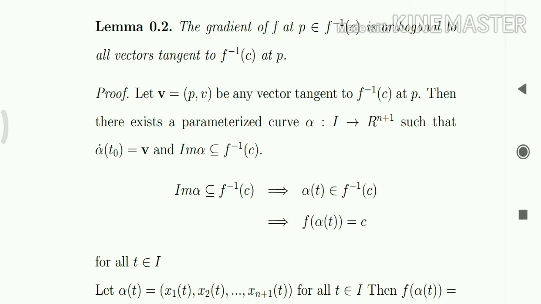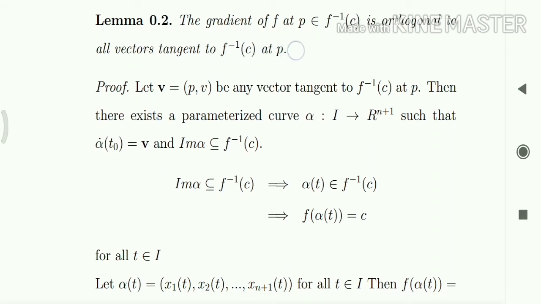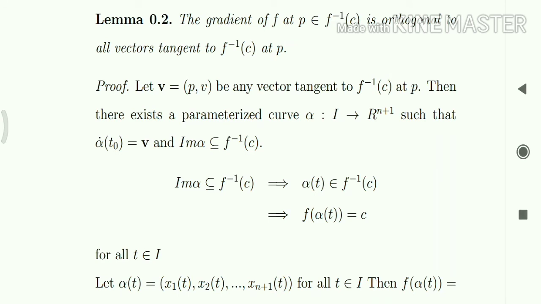Next, a lemma. The gradient of f at P belonging to f inverse of c is orthogonal to all vectors tangent to f inverse of c at P. That is, this lemma states that the gradient vector and the tangent vector at a point P in f inverse of c are mutually perpendicular.